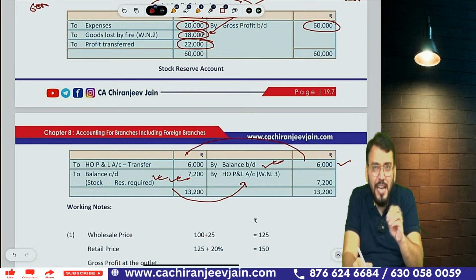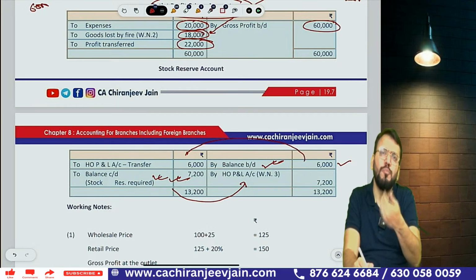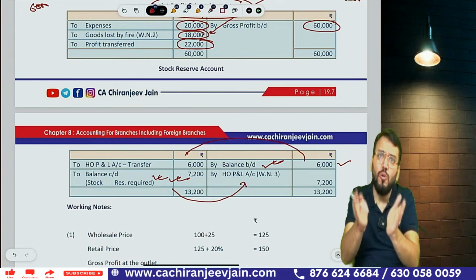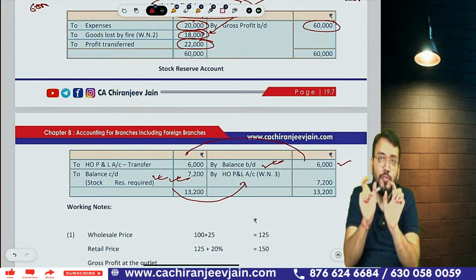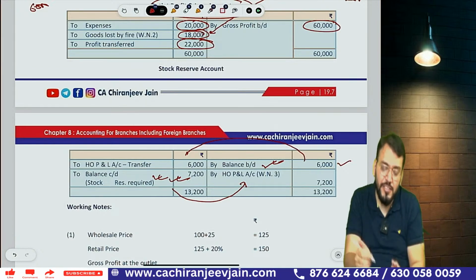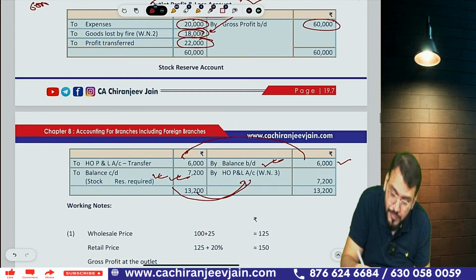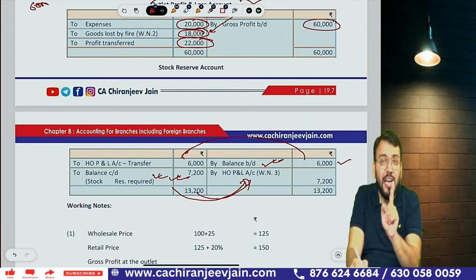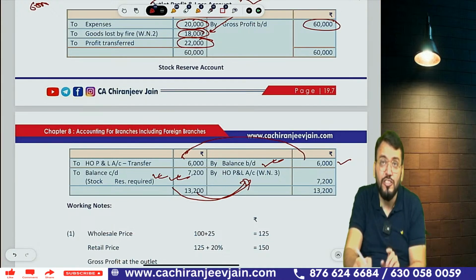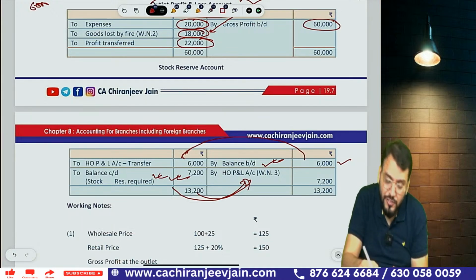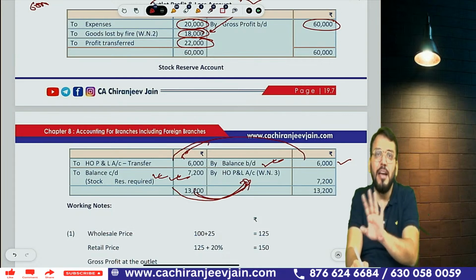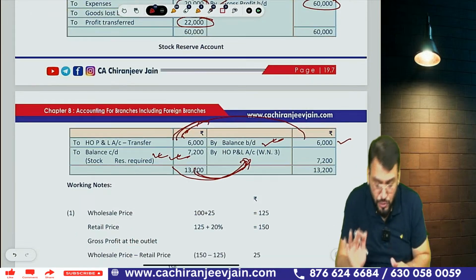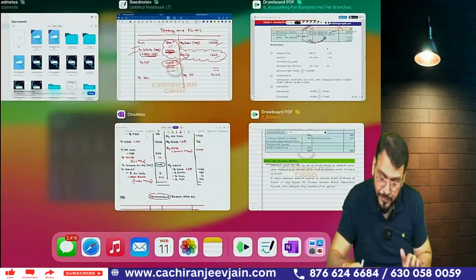To either branch adjustment account or directly to HOPL account. HOPL account means general PL account. Whenever we are maintaining stock and debtor method, this is transferred to branch adjustment account. Whenever we are maintaining debtor method, this is transferred to branch account. So you can say to branch and by branch. Whenever it is any other method, we transfer to HOPL account. You can understand this way.